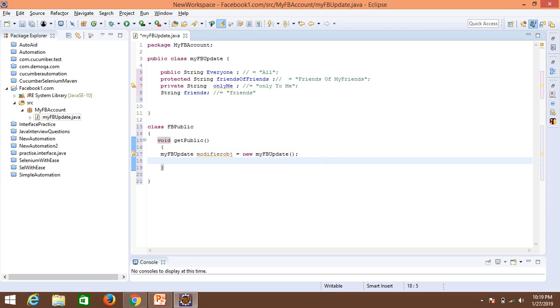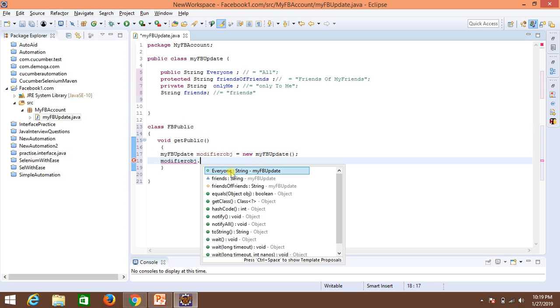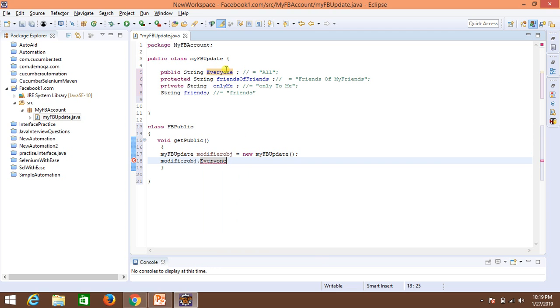Now this should allow me to access this public. Let's say this is some public profile, some other profile, and this wants to send you a friend request or wants to check your updates. They would be able to access this via Facebook, or this feature via Facebook update. Let's say modifier.everyone is equals to something. Okay, public update.